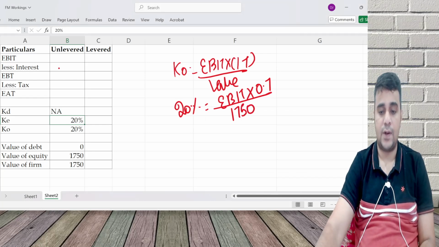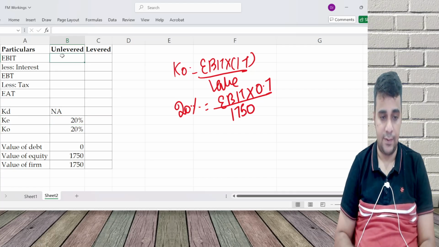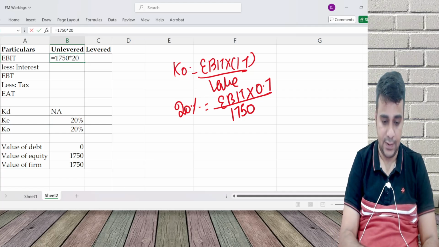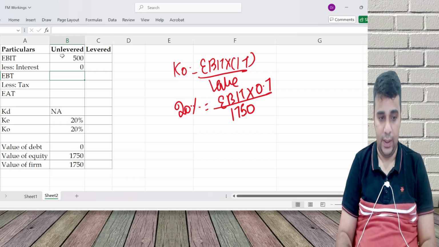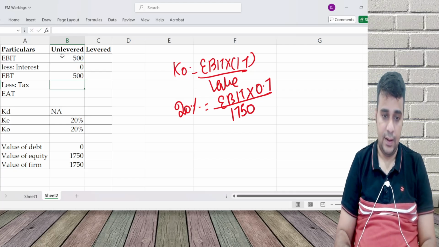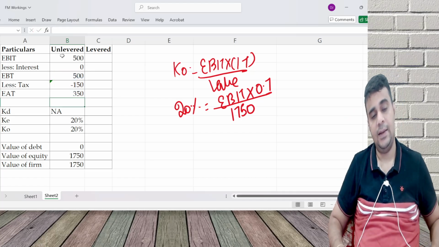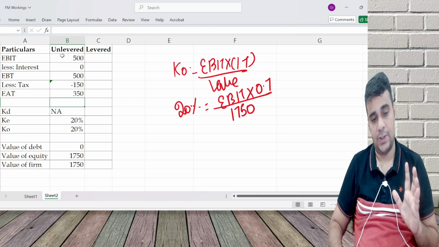If I do cross multiplication, I'll get the EBIT, which is 1750 into 20% divided by 0.7, 500. No interest. Tax is 30%. And I get EAT 350. This is the current situation.